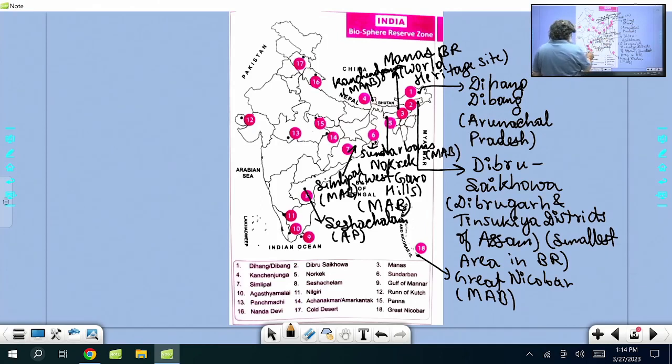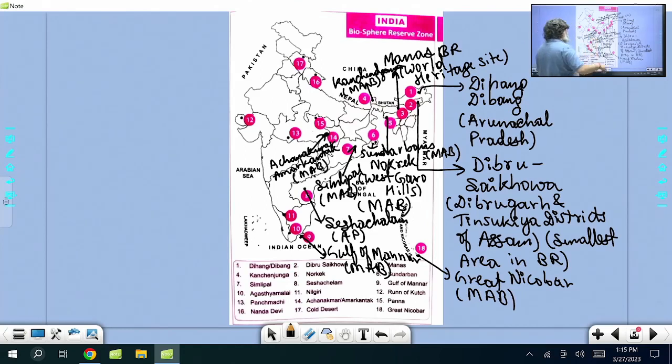Then you can see here India and Sri Lanka. It's called Gulf of Mannar Biosphere Reserve. The India and Sri Lanka part is also under the Man and Biosphere program, Gulf of Mannar. Then I'll go to this one, the part adjoining Chhattisgarh and MP, Achanakmar Amarkantak. Amarkantak is the origin of the Narmada river, and Achanakmar Amarkantak is under the MAB program.